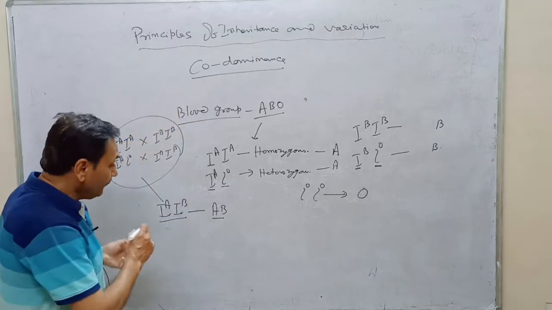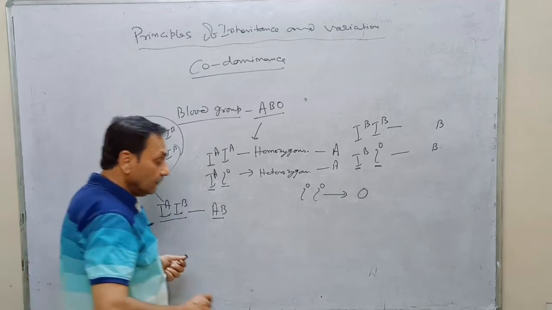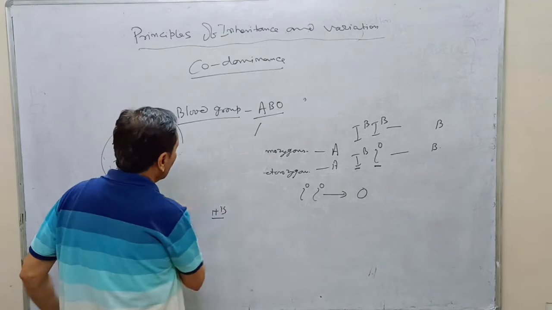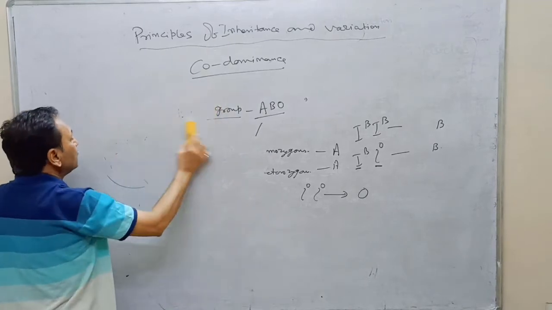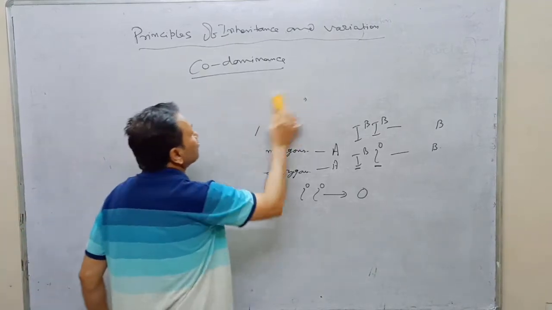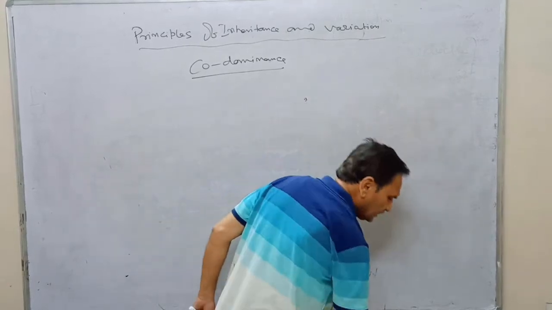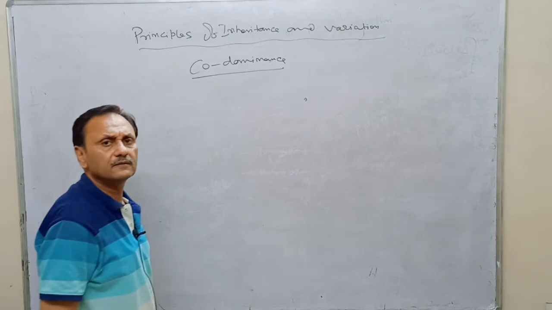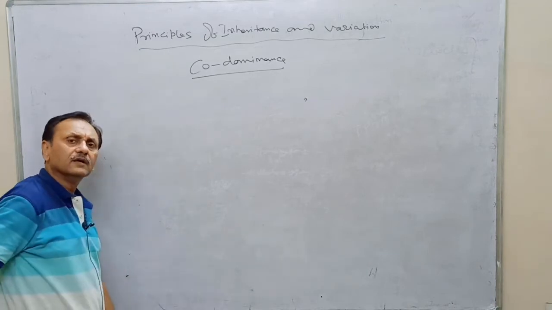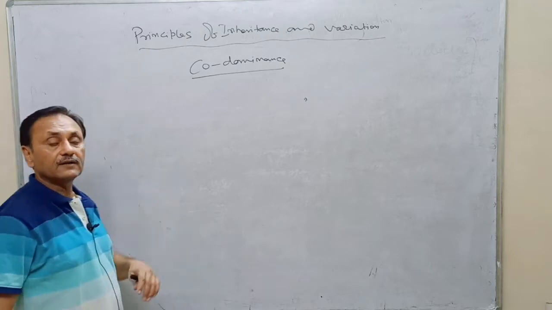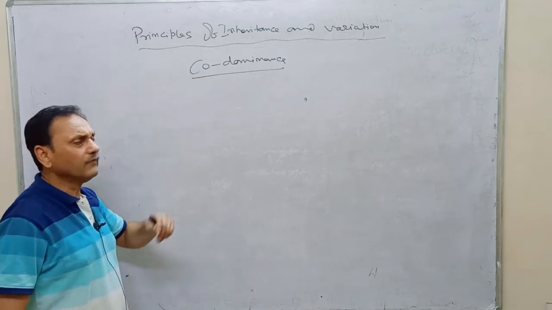Okay. Now we will discuss about the multiple alleles. It is also an example which will not follow the Mendelian principles of inheritance. These examples are called after Mendel, and it has been observed, these experiments or observations are after Mendel.